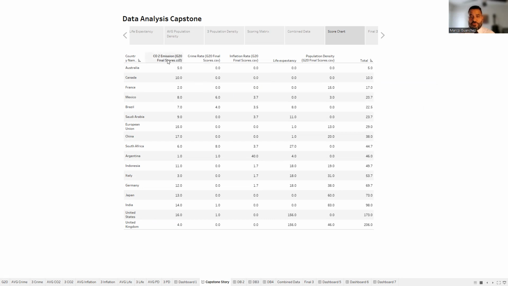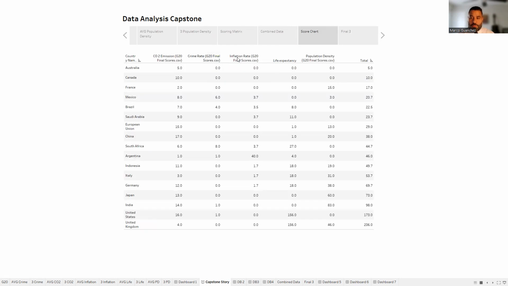Let's review one more time. I took the CO2 emissions as part of my quality of air and pollution. That's one thing that is important for expats: to make sure they live in a clean air environment. Crime rate, make sure it's one of the lowest ones chosen, and this is measured per 100,000. And inflation rate is one of the most important ones too, because I want to make sure my dollar, my investments, are financially secure and not being eaten by inflation as time goes by.